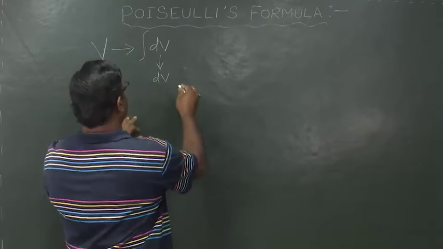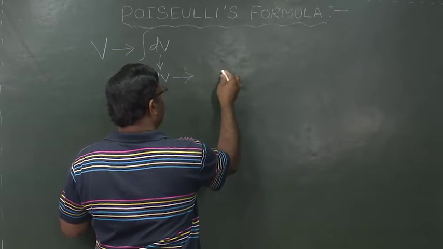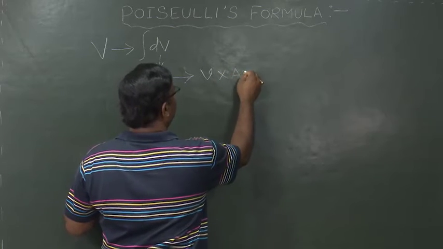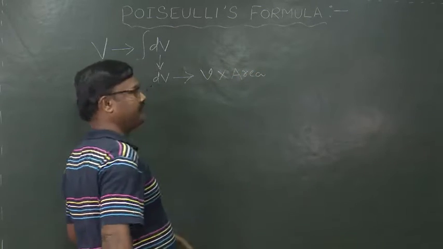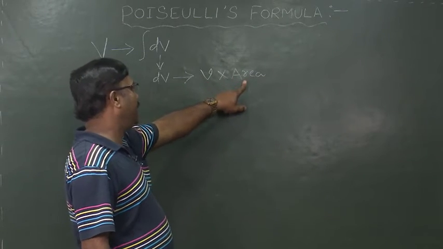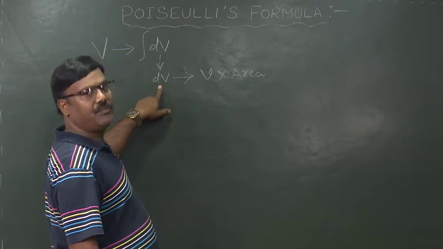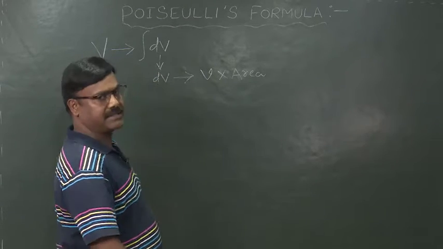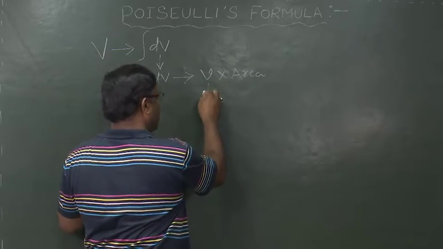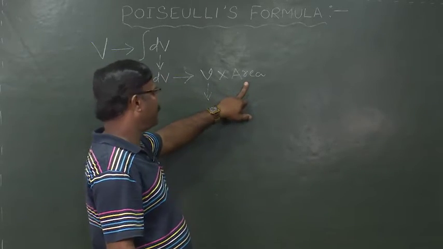Now, this dV can be obtained by multiplying the velocity with the area of the element. Multiplying the velocity with the area of the element, we can get the volume of liquid flowing per second through the element. Now, we have to find out this velocity and also this area of the element.